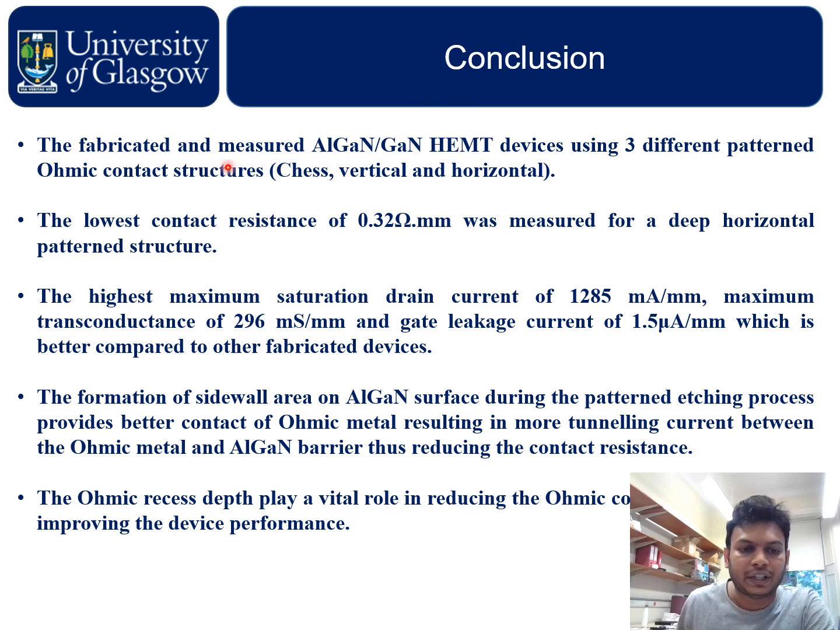In conclusion, I fabricated and measured AlGaN/GaN HEMT devices using 3 different pattern ohmic contact structures: checkerboard, vertical and horizontal. The lowest contact resistance of 0.32 was measured for the deep horizontal pattern structure. It also gave the highest maximum saturation drain current of 1285 milliamps per millimeter, maximum transconductance of 296 millisiemens per millimeter, and gate leakage current of 1.5 microamps per millimeter, which is better compared to the other fabricated pattern devices.